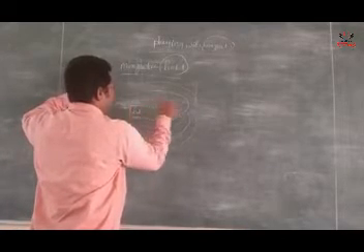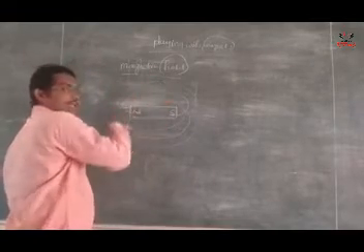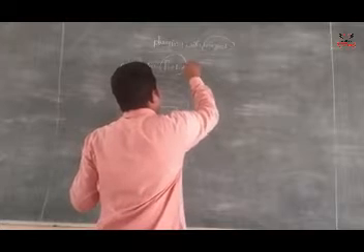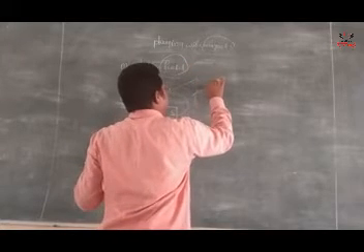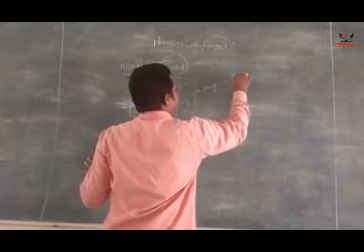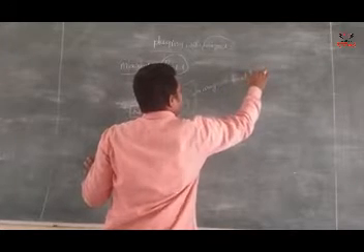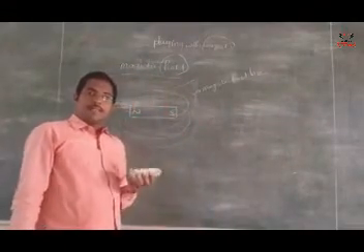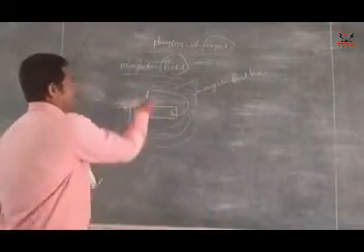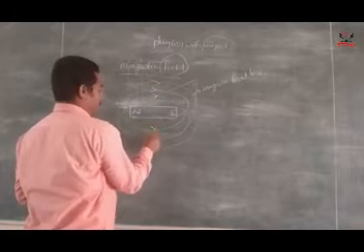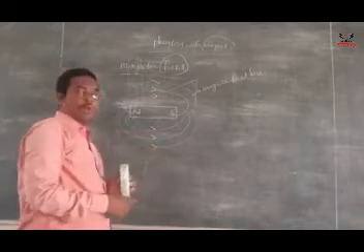This total region is called the magnetic field, and this line is called a magnetic field line. See the direction of the magnetic field: north to south.